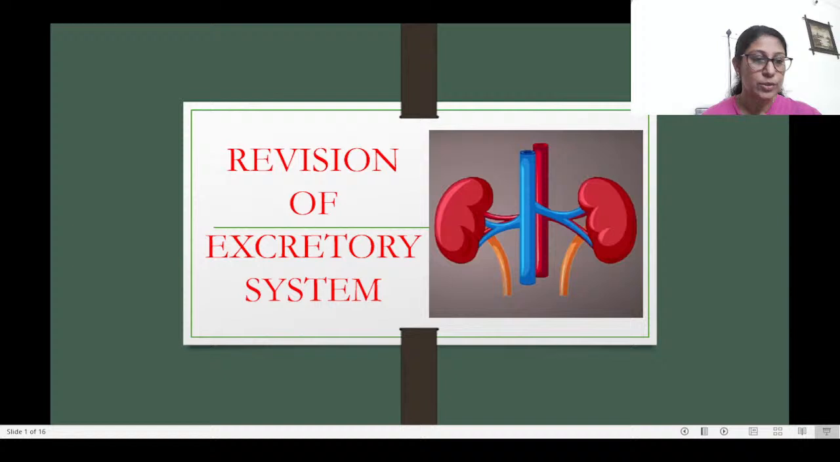So today we are going to discuss the excretory system. We're going to revise the excretory system. This topic covers a lot of portion from the 10th standard syllabus of different boards, primarily CBSE, but it also caters to the needs of ICSE and matriculation boards as well.